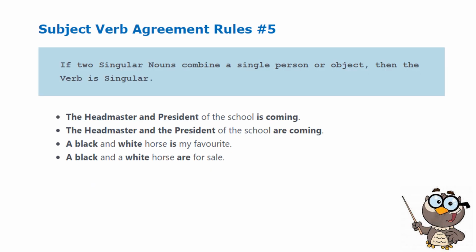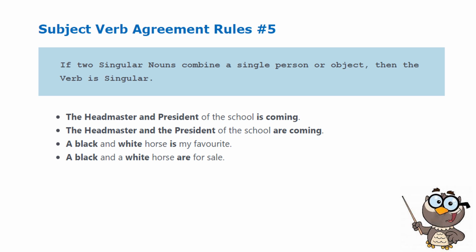Rule number 5. If two singular nouns combine a single person or object, then the verb is singular. Example: the headmaster and president of the school is coming, meaning this only refers to one person. However, in the next example, the headmaster and the president of the school are coming.